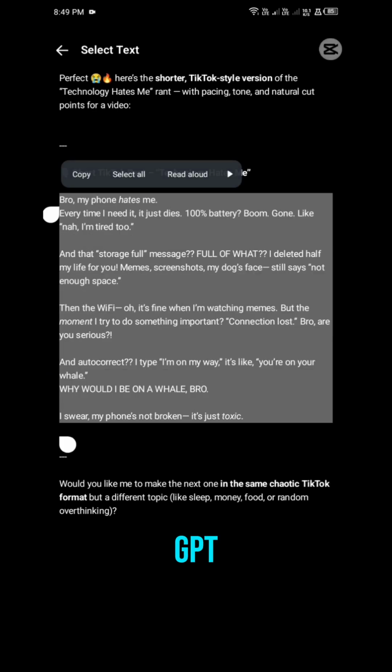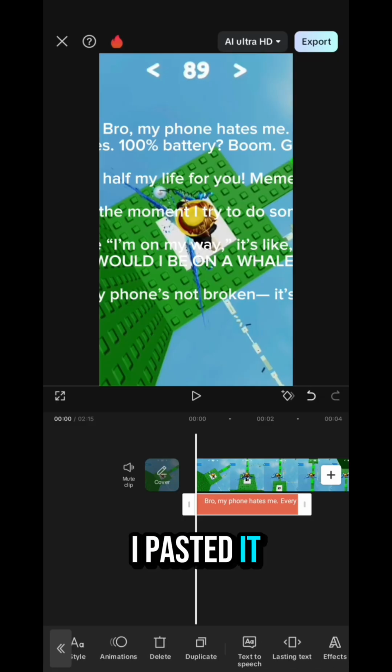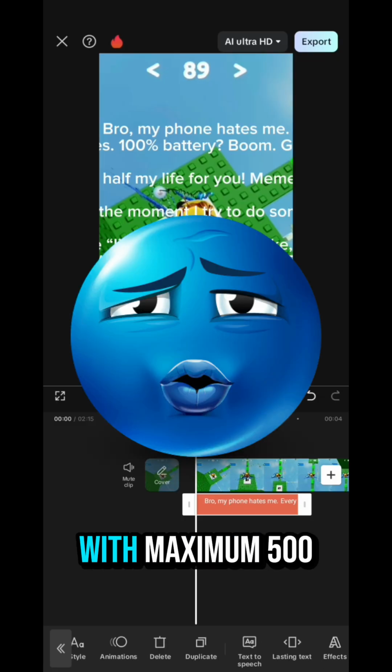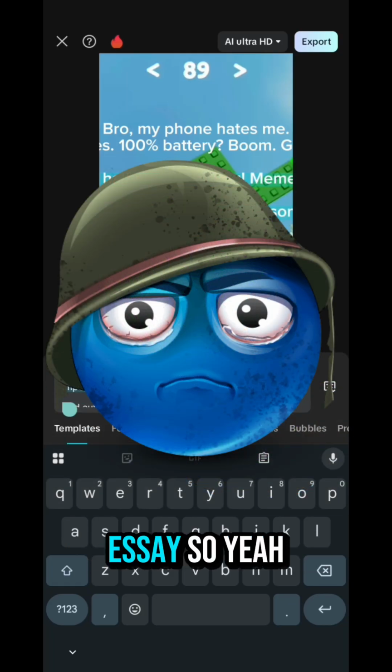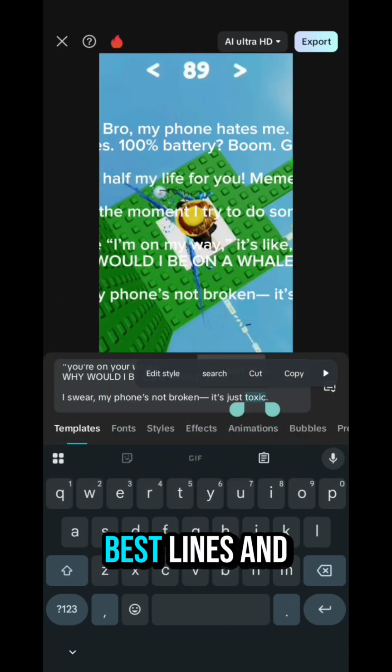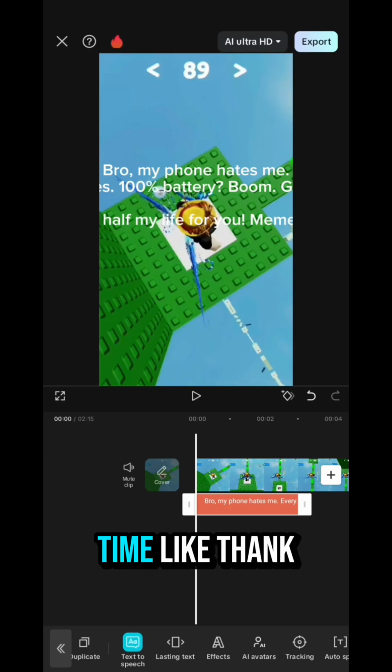So I went back to ChatGPT, copied the whole script, right? I pasted it into the text-to-speech, and then boom, it hits me with maximum 500 characters. Like, bro, I'm literally trying to make people laugh, not write an essay. So yeah, I had to cut it in half, take the best lines, and then try again. Finally worked this time. Like, thank you.